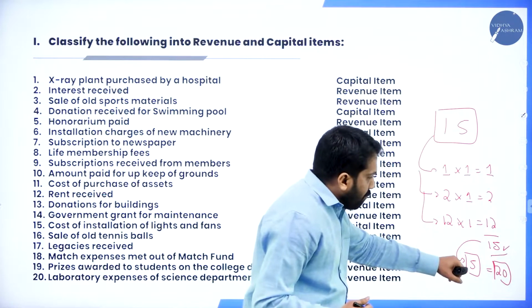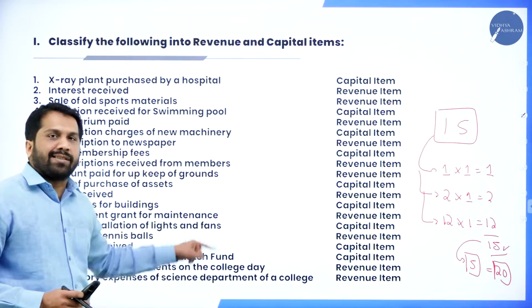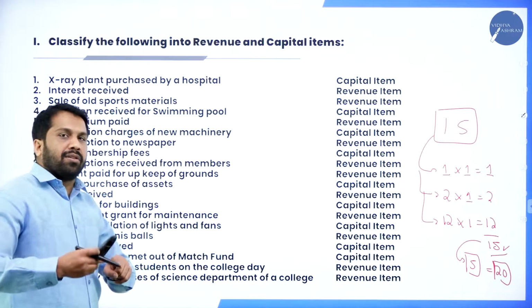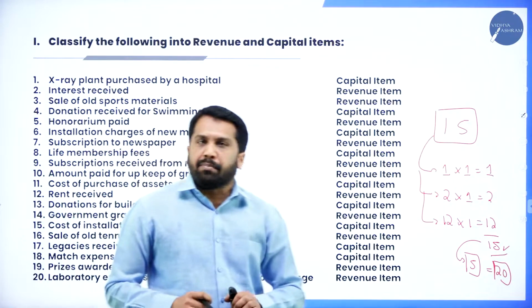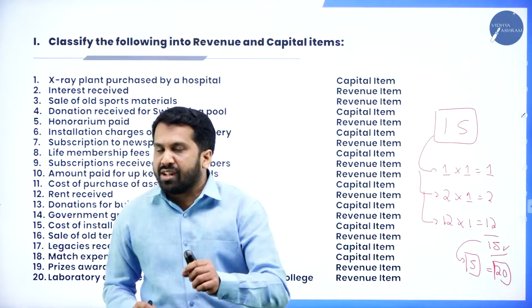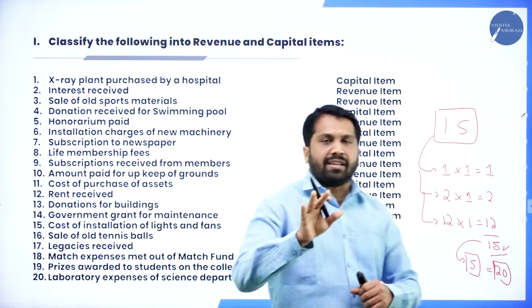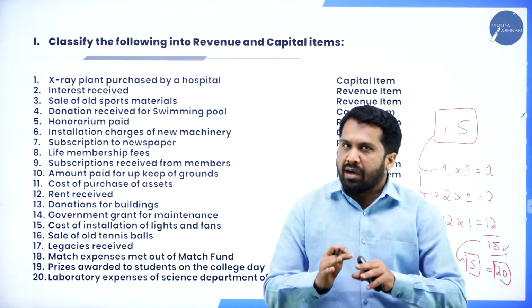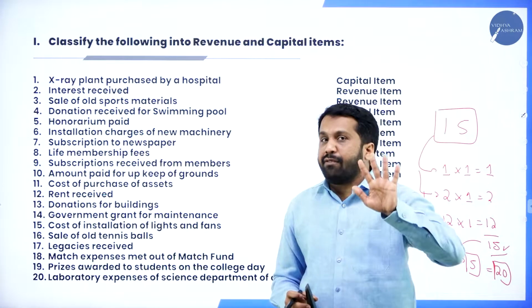The 5 marks POQ will be on this topic, or I'll let you know what the other topic is. It will be like: write receipt and payment account with imaginary figures, or write income and expenditure with 5 items with imaginary figures. Or out of these 20 items, they may ask you any 5.